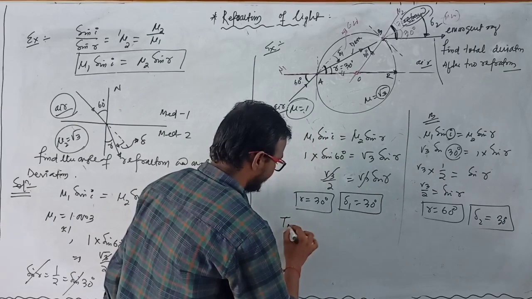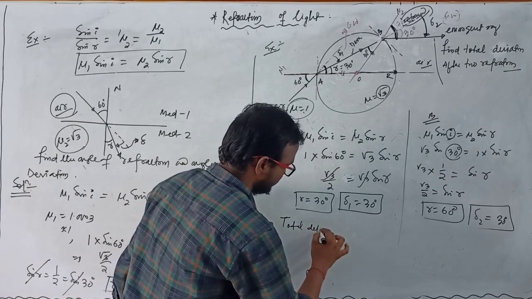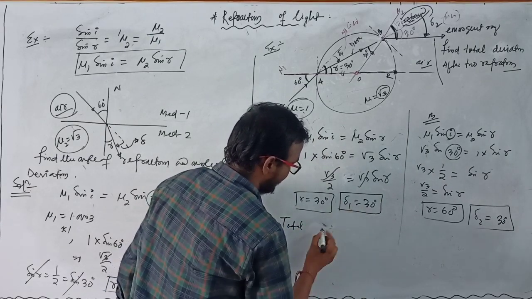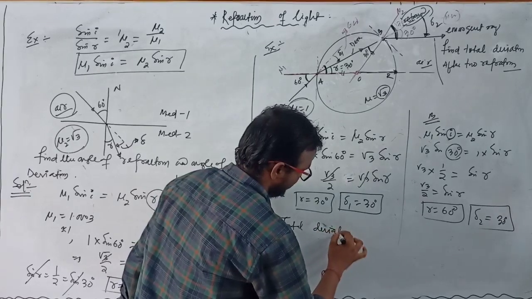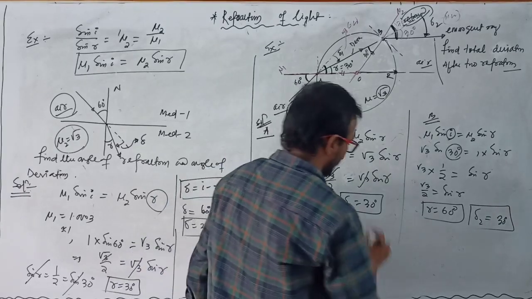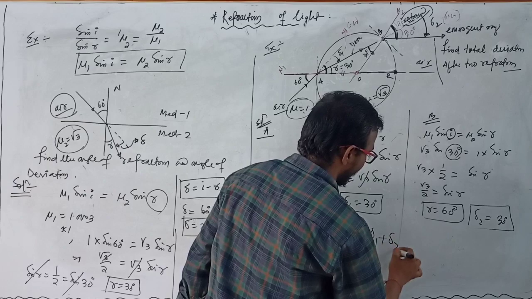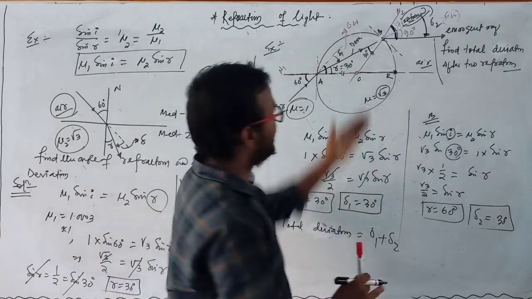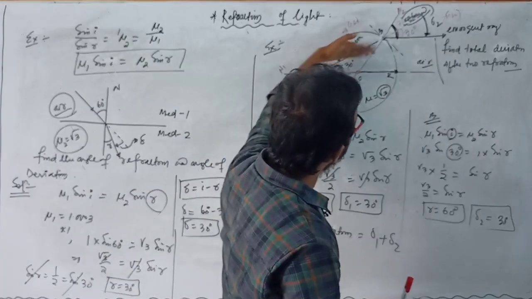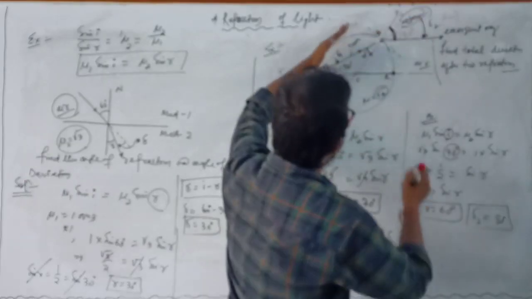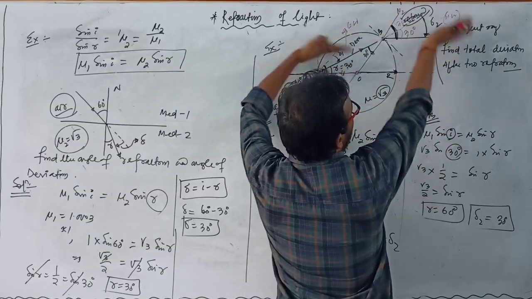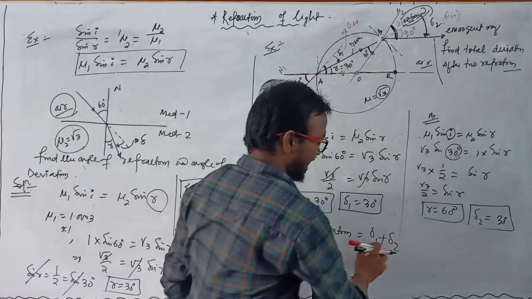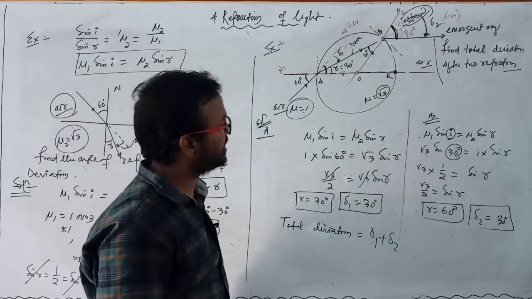So the total deviation is equal to delta 1 plus delta 2. Why delta 1 plus delta 2? Because these two deviations are clockwise and in the same direction. If delta 1 were in one direction and delta 2 in the opposite direction, we would write delta 1 minus delta 2.